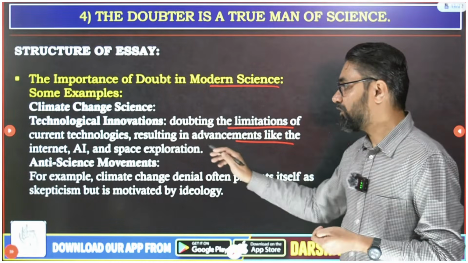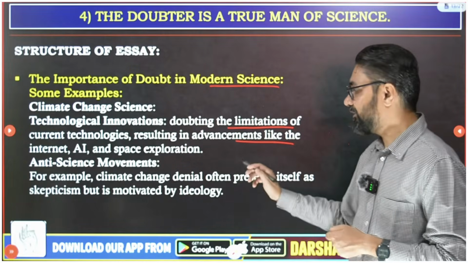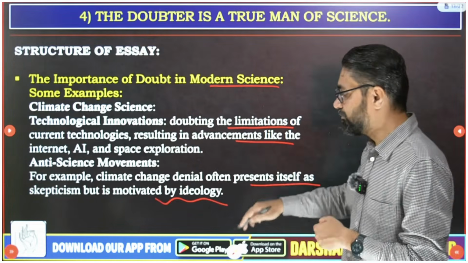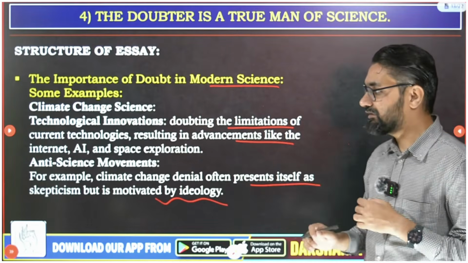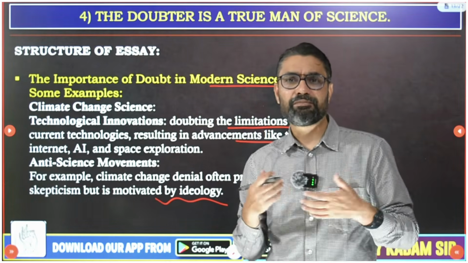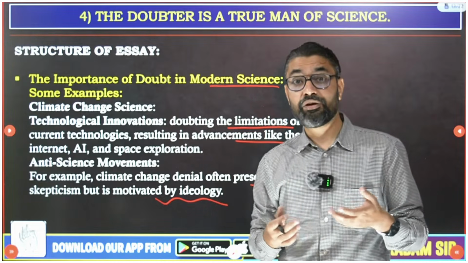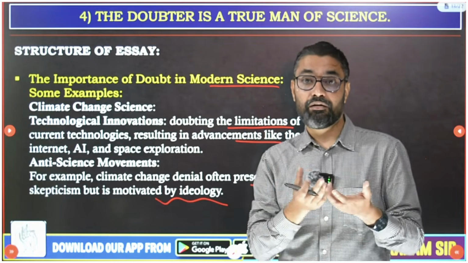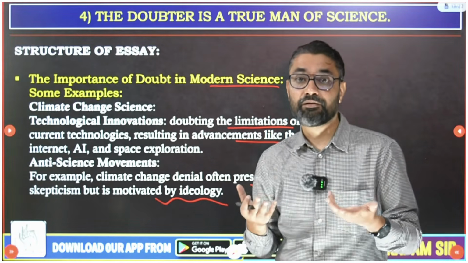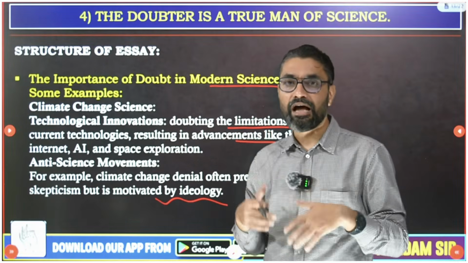In the same way, there are anti-science movements. For example, climate change denial often presents itself as skepticism, but it is motivated by ideology. There are a lot of anti-science movements, and people come up with anti-scientific thoughts. Even some people believe the earth is not round. Still there are flat earth believers. Many such people are there.